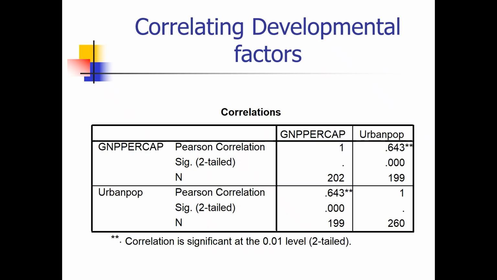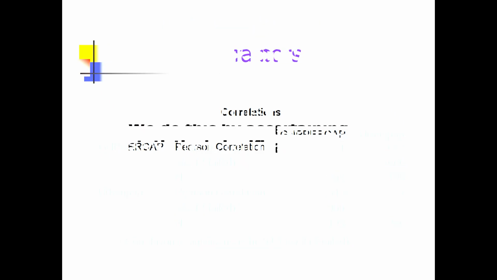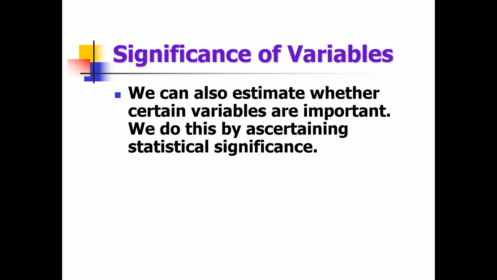Correlating developmental factors, for example, GNP per capita, the Pearson correlation, and the significance (2-tailed) number, and the urban population, the Pearson correlation. This correlation is significant. So, what is the significance of a variable? We can also estimate whether certain variables are important. We do this by assigning statistical significance.